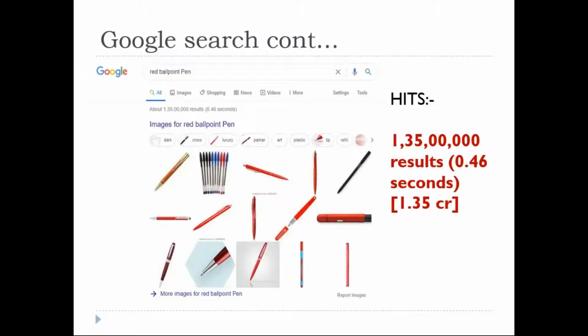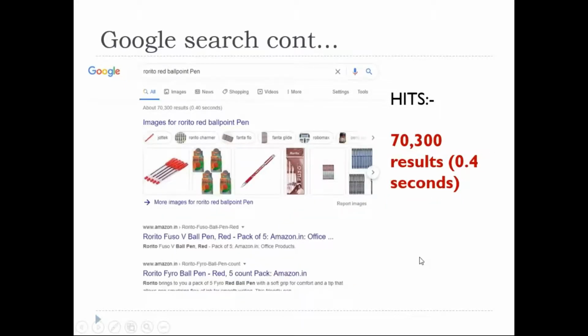Here again I have introduced the new keyword, red ballpoint pen. So it neglected blue and other ballpoint pen variants. It shows only the red ballpoint pen variant, right? Now this is my destination. What is that? Sorry, Rorito red ballpoint pen.